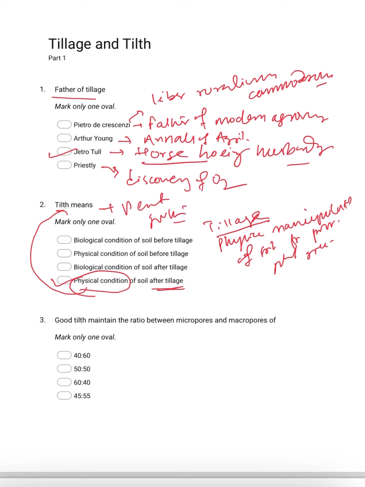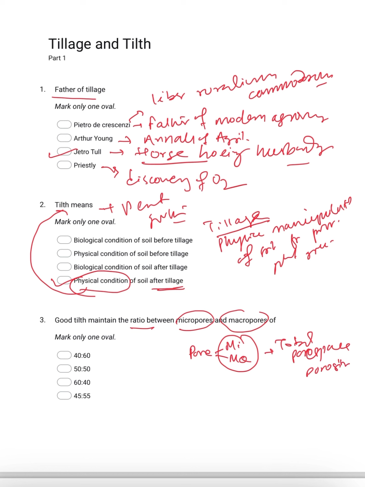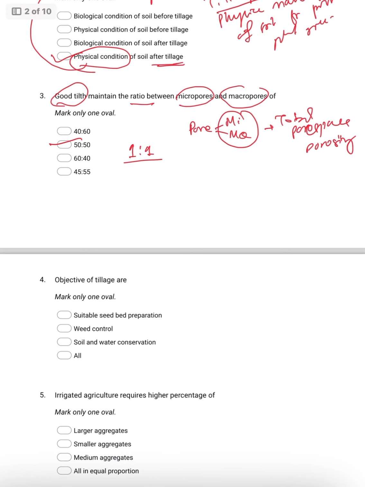Then coming to good tilth, maintain the ratio between micropore and macropore. As you know, inside the soil system the pore spaces are majorly divided into two groups, micropore and macropore, which together are called total pore space, or porosity. So for good tilth, always remember a 1:1 micropore and macropore ratio should be maintained. That means the answer will be 50:50.